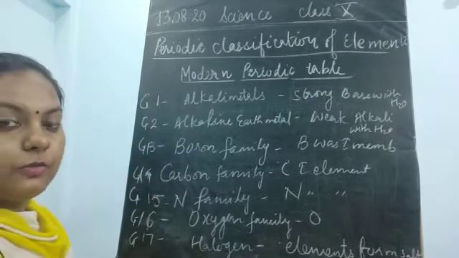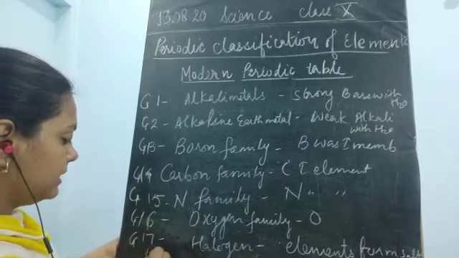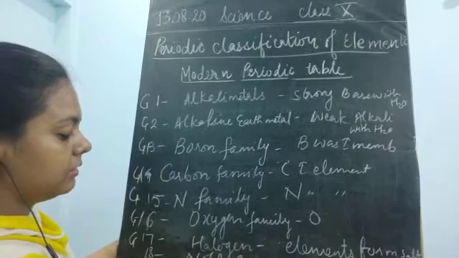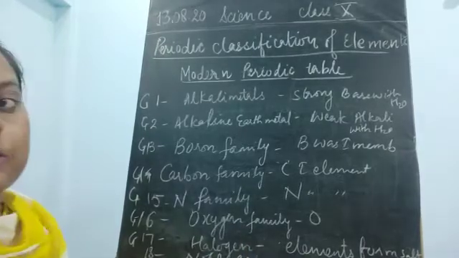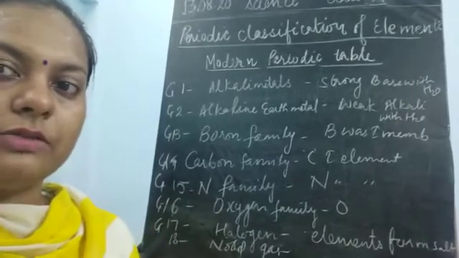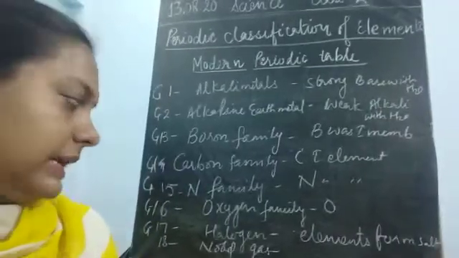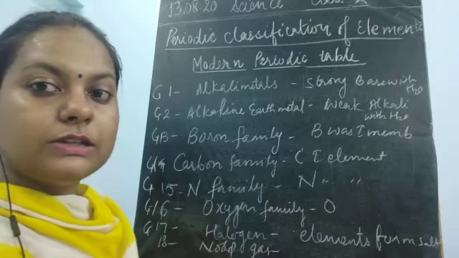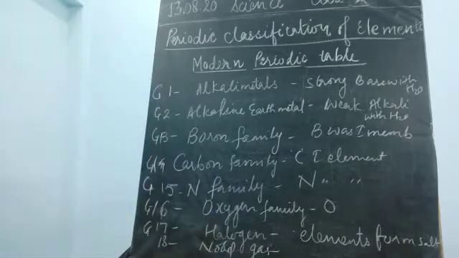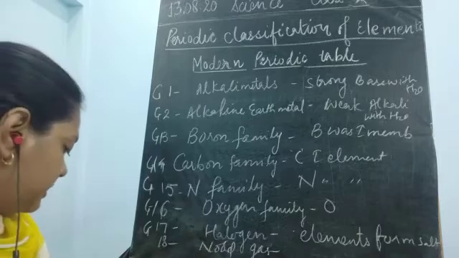And the last group was group number 18th, which was of noble gases, as it is being shown here at the last. I could show you by just adjusting my camera over here. So this shows the 18th group, which is about the noble gases, and this is forming the inert gases.